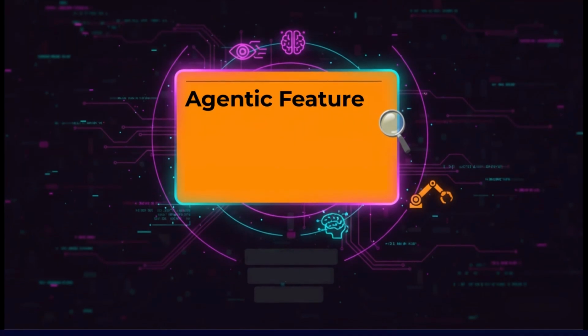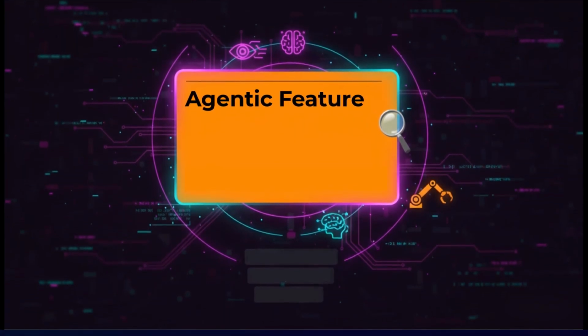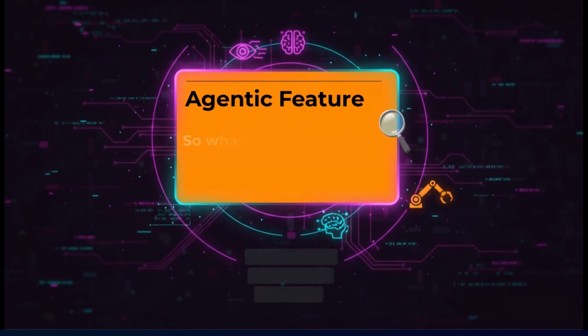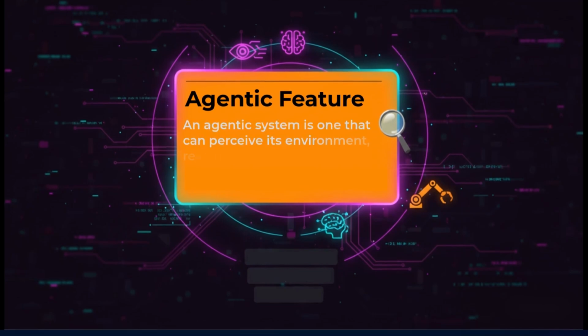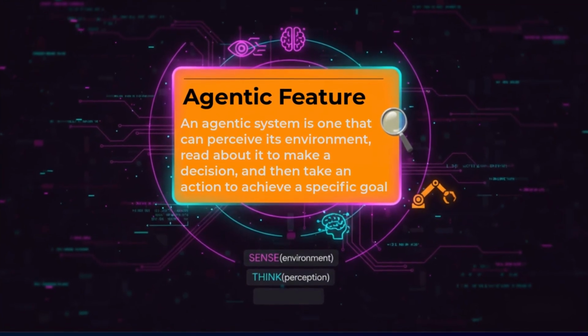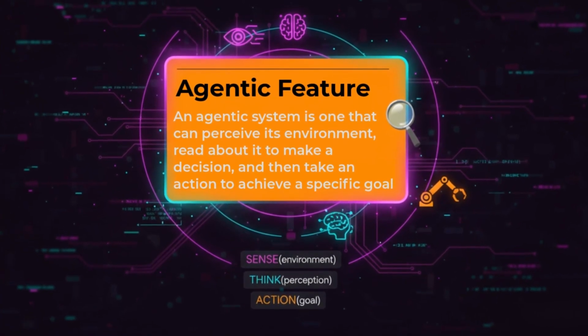So, the agentic features. Before going into the agentic feature details, let's look at the meaning of an agentic system or an agentic feature. So, what really is an agentic system? An agentic system is one that can perceive its environment, reason about it to make a decision, and then take an action to achieve a specific goal.